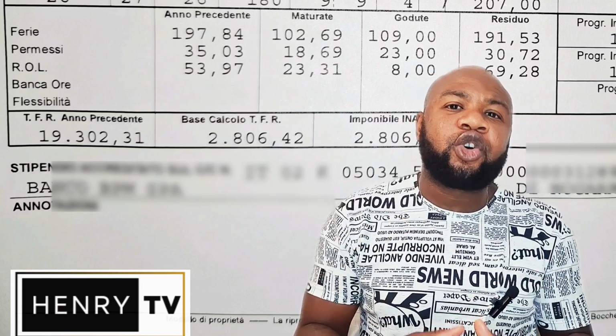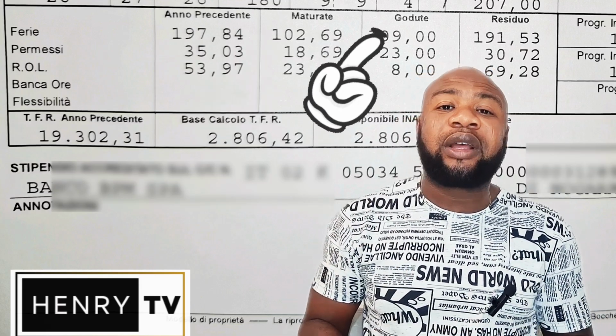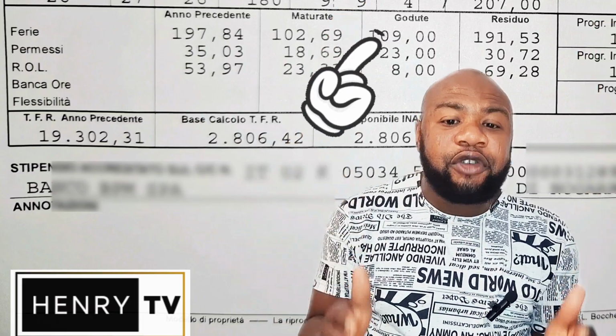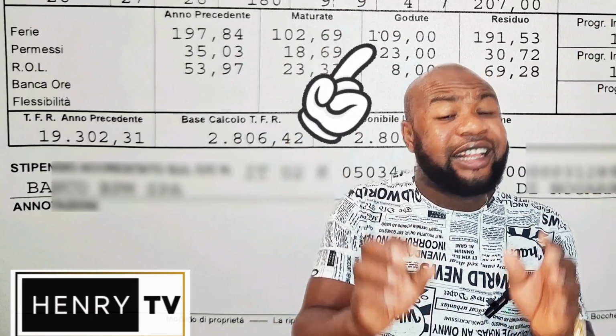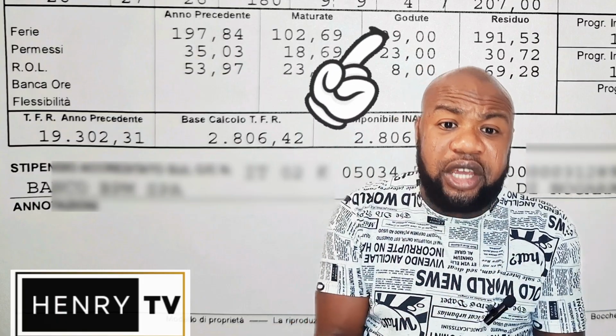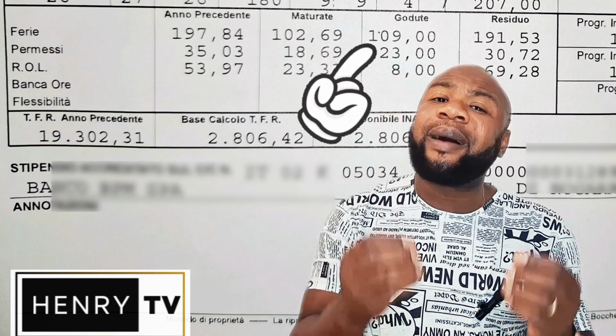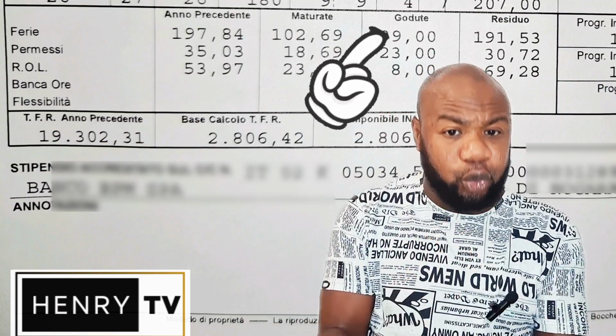Then the next column is called godute, which talks about all the hours that I have used till today in my ferie, permesso and rol. My ferie that I have used from January to today is about 109 hours, while my permesso that I have used is about 23 hours. The rol that I have used is about 8 hours from January till today.